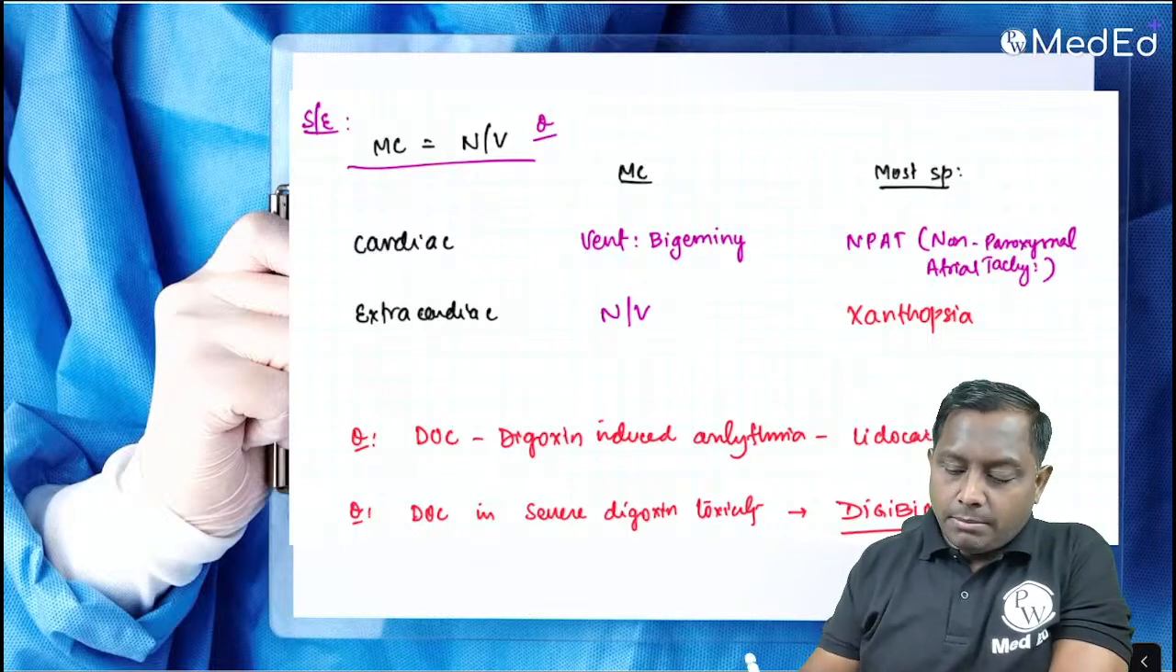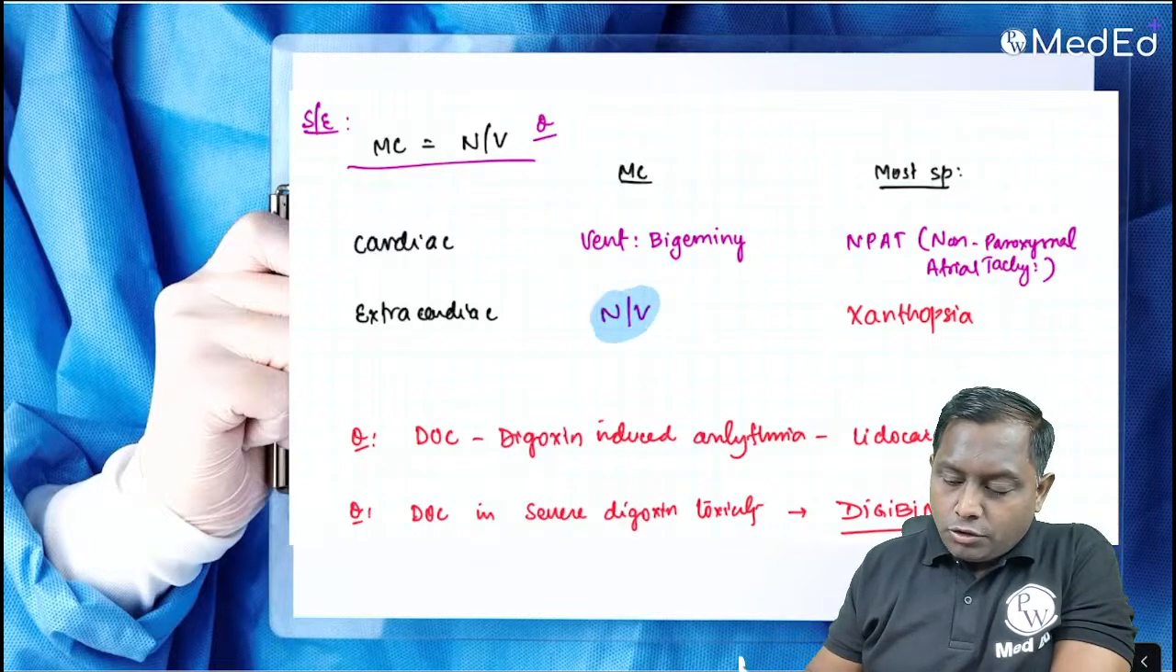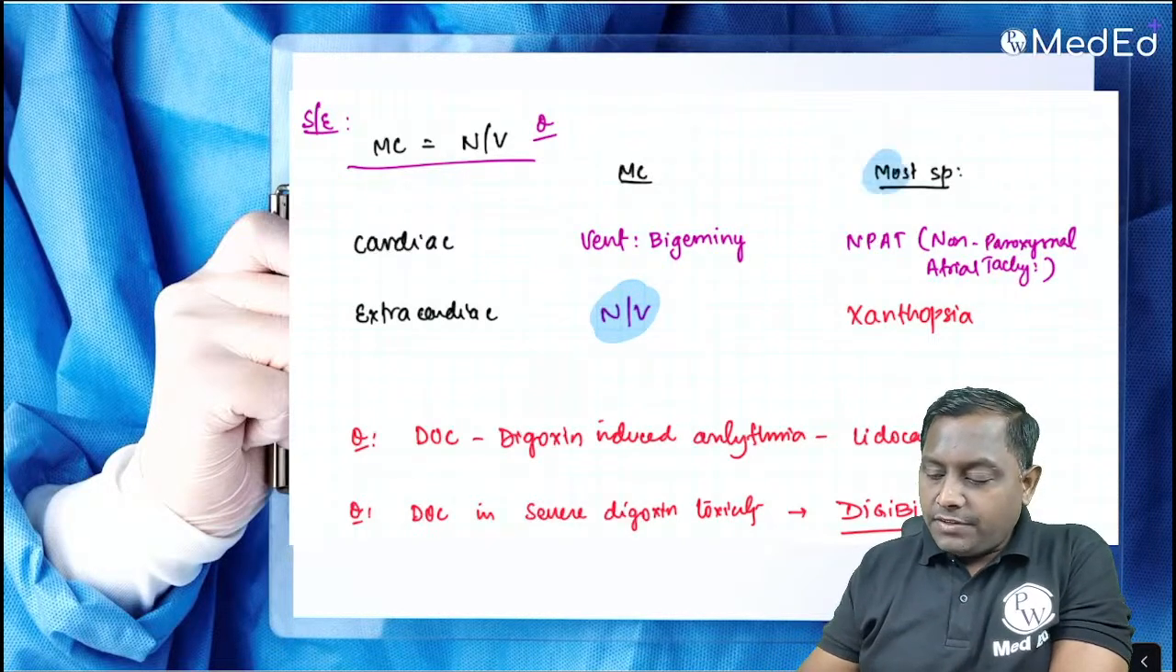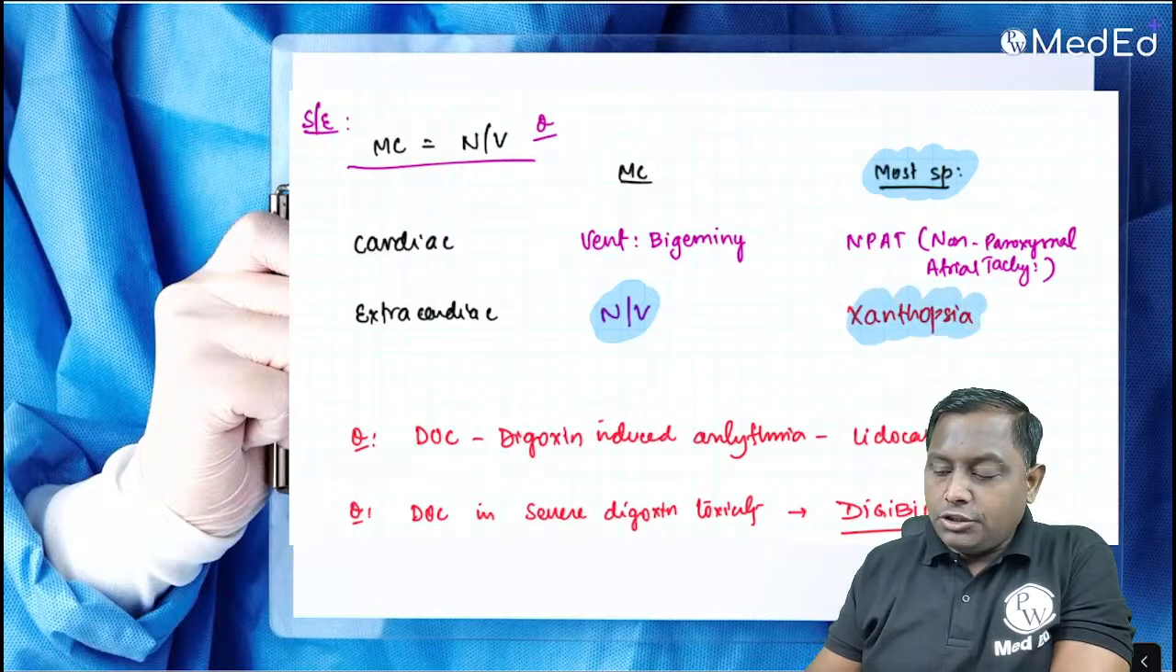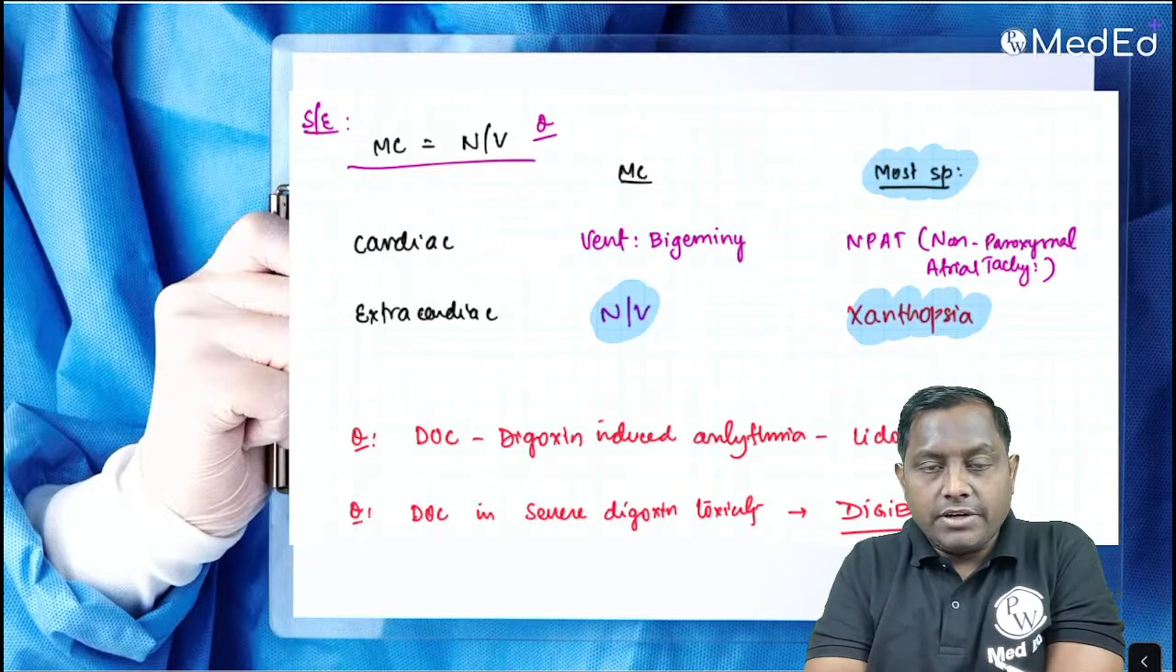Important side effect, remember the most common side effect overall is going to be nausea and vomiting, and a specific side effect is going to be xanthopsia, that is yellow vision. Xanthopsia is the specific side effect.